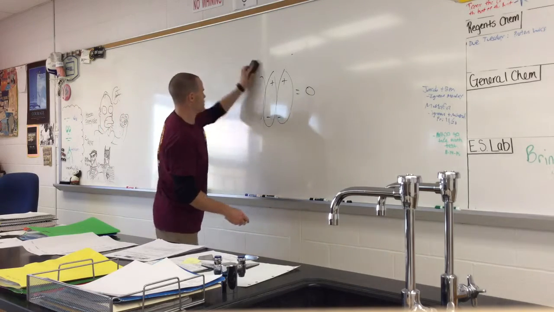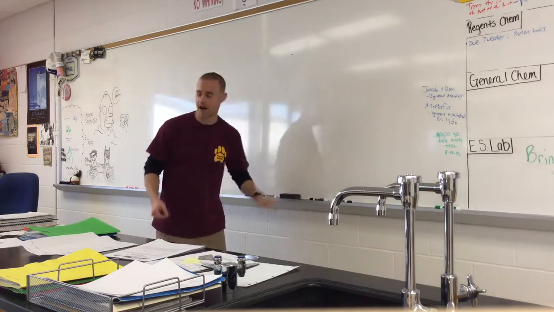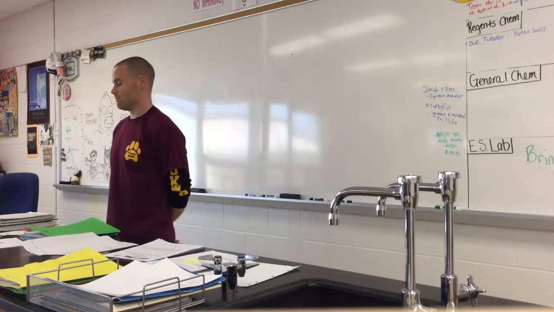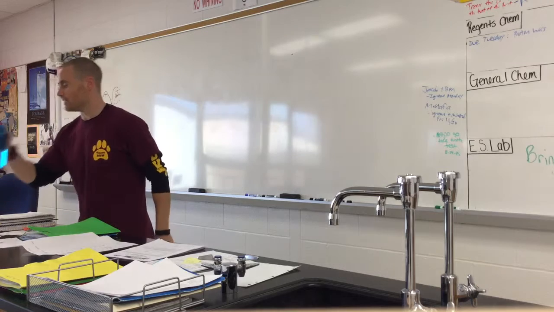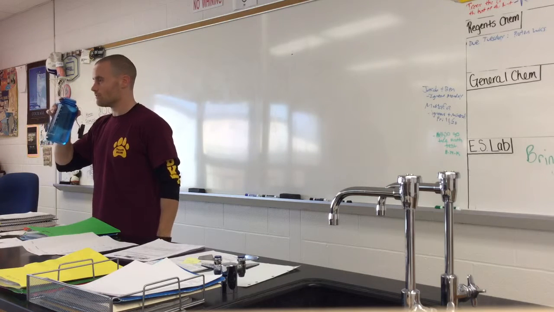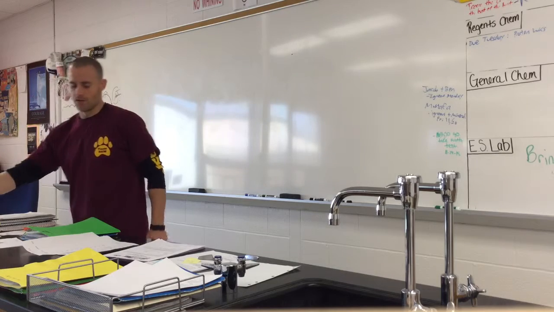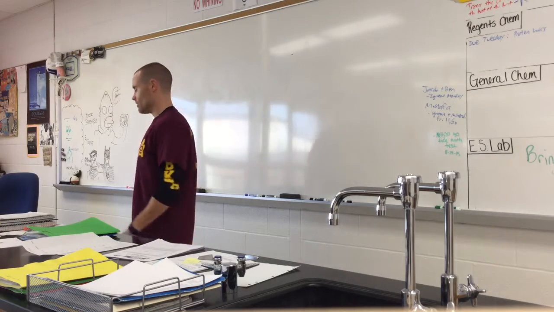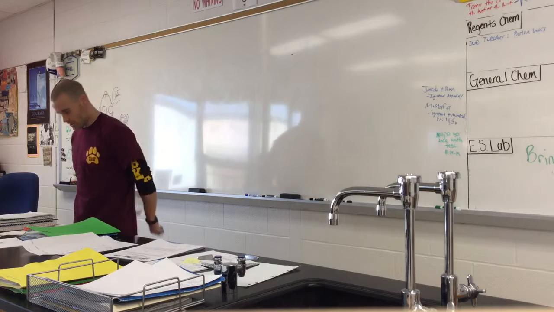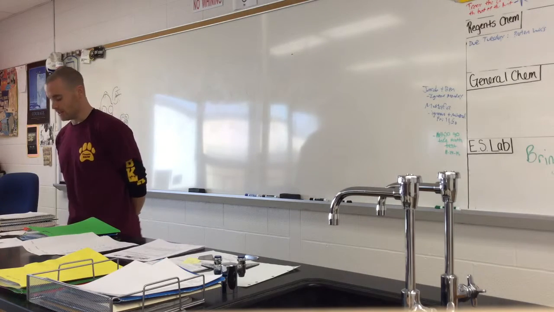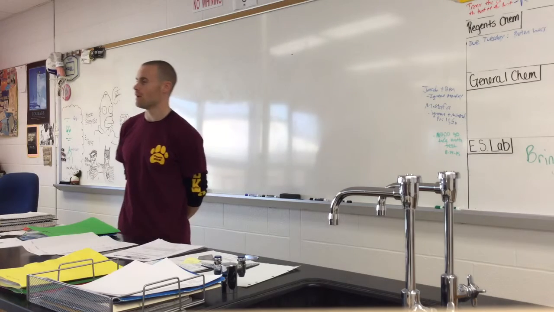So, who was the first scientist to start talking about atoms? Democritus. How long ago? 460 BC, so at least 2,460 years, right? Long time ago. Who was next? John Dalton. Who was next? J.J. Thomson. Next? Ernest Rutherford. Next? Niels Bohr. And then the most current model.